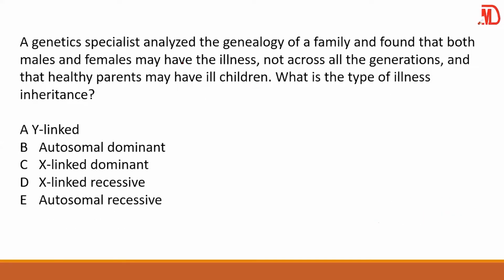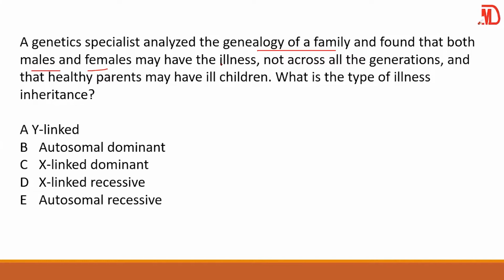Okay. We have a genetic specialist who analyzed the genealogy of a family and found that both males and females may have the illness. This one, they said both. In the previous one, they said only the males. If it is only the males, then you are thinking of Y-linked.